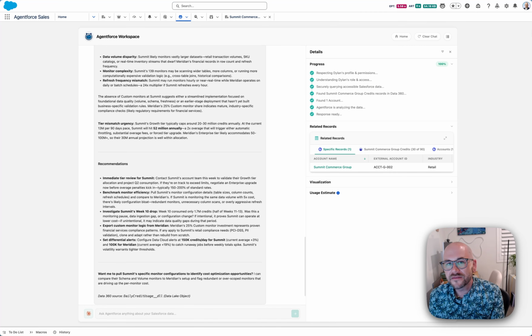That's the difference between AI as a really cool science project and AI as a business tool with real outcomes.